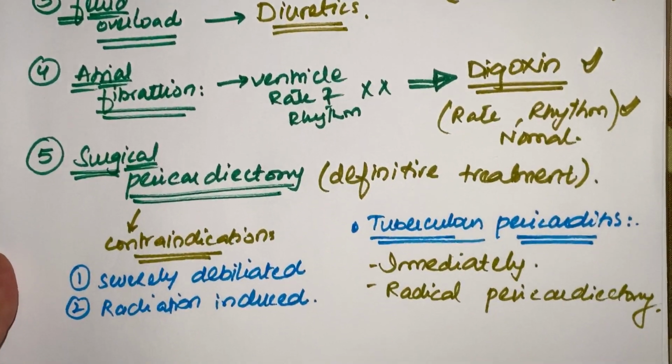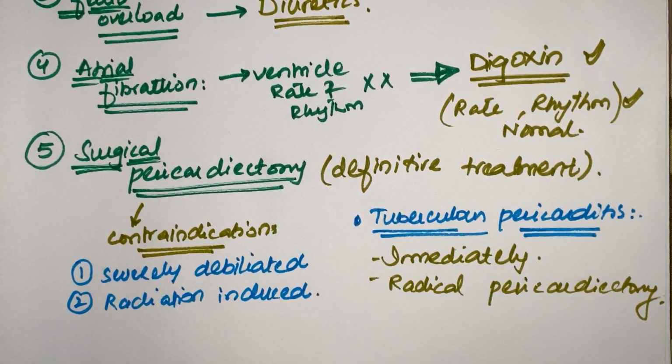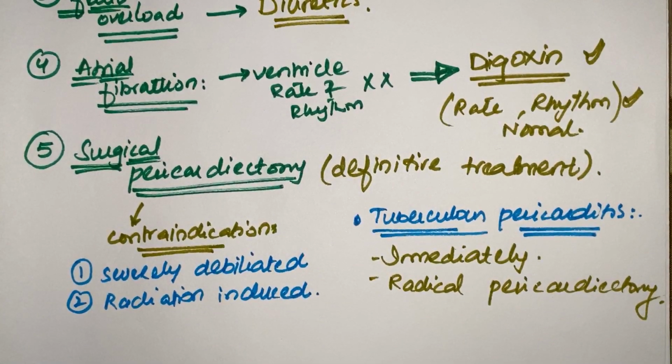And at the end, our definitive treatment, or the king of this whole management, that is the surgical pericardiectomy. For that, we have some contraindications, like if the patient is severely debilitated or if the disease is radiation induced, we don't perform, I repeat, we don't perform surgical pericardiectomy in those patients. And in the last point, if a patient has tuberculous pericarditis, we perform it immediately. I repeat, it's immediately, it's an emergency, we have to perform it, and radical pericardiectomy is performed.